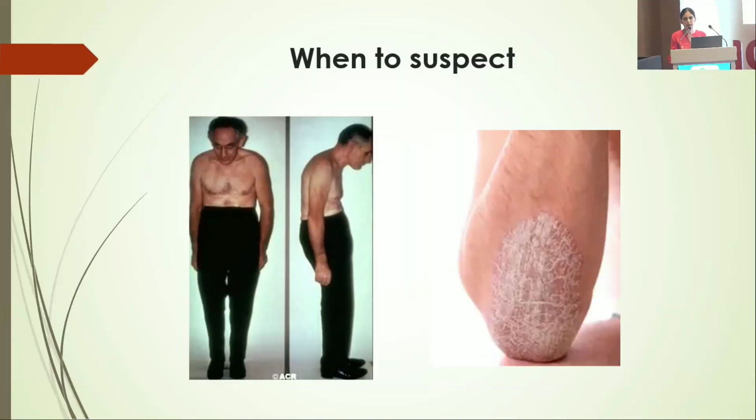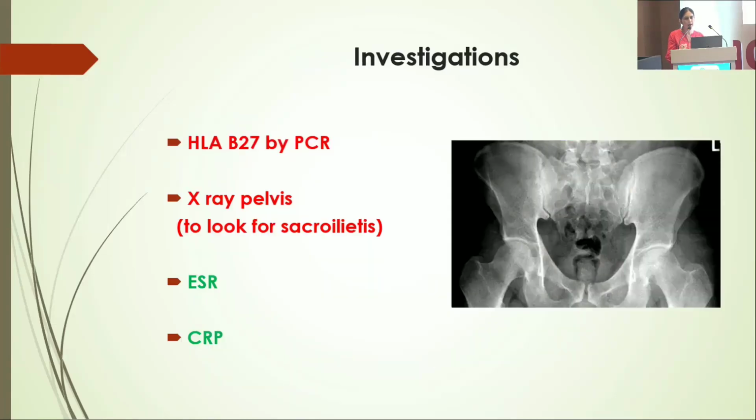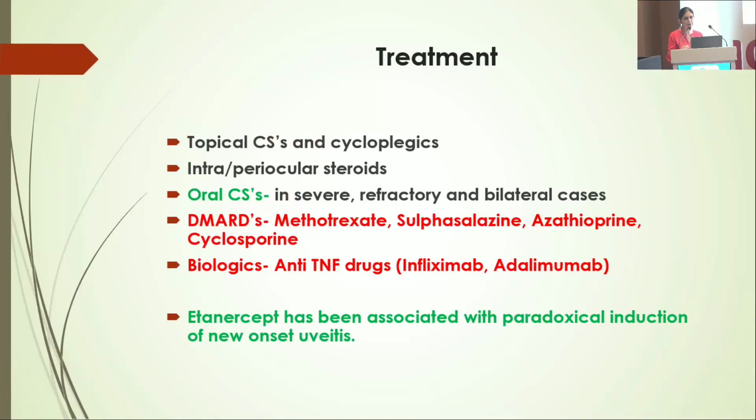Suspect it if you find a psoriatic plaque on the extensor surfaces of the body, or a male patient with arthritis having a stoop posture. Kindly order HLA-B27 by PCR, not by flow cytometry, X-ray pelvis to look for sacroiliitis, and ESR and CRP to look for disease activity.